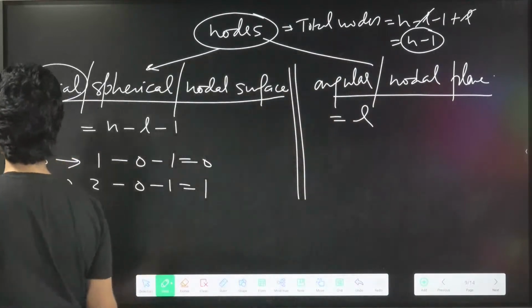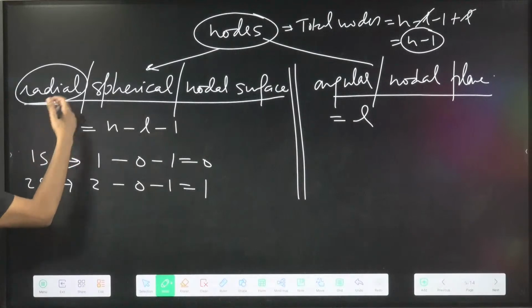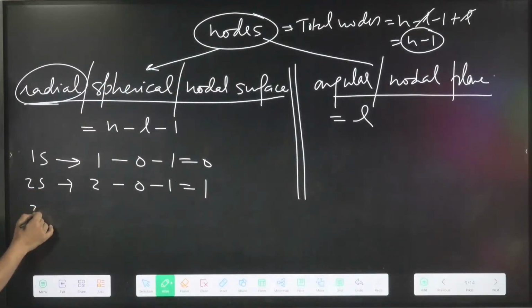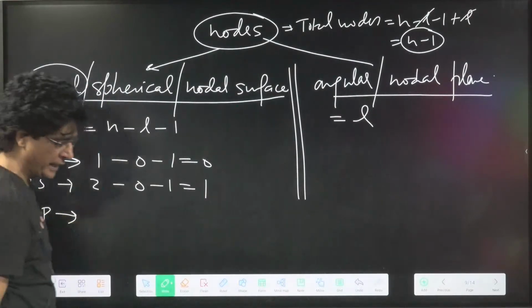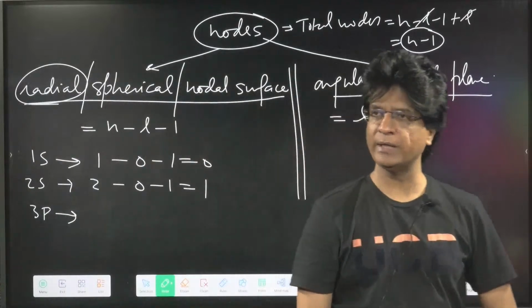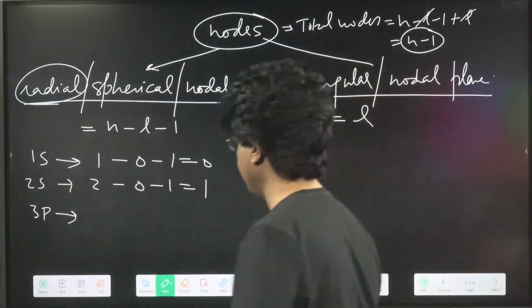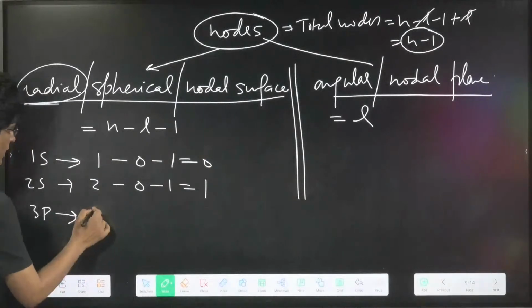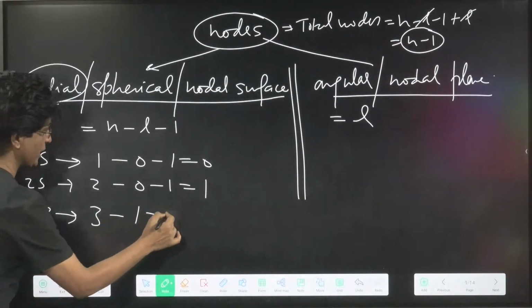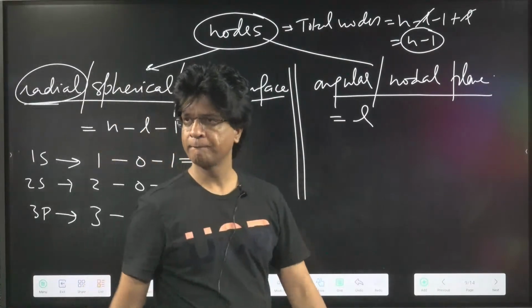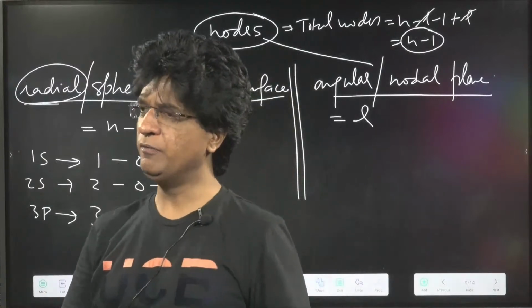Now, who will tell me how many radial nodes there are in 3p? 3 minus 1 minus 1 equals 1.